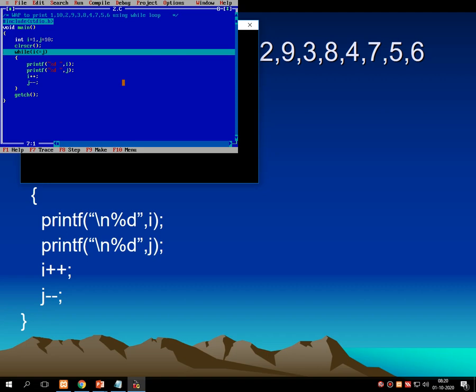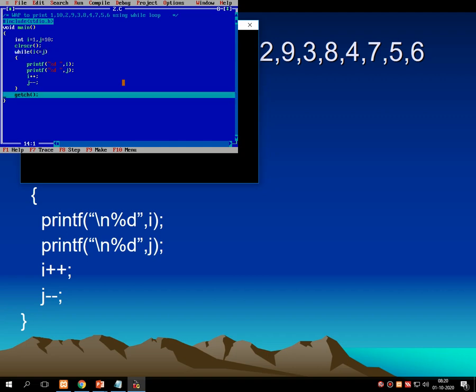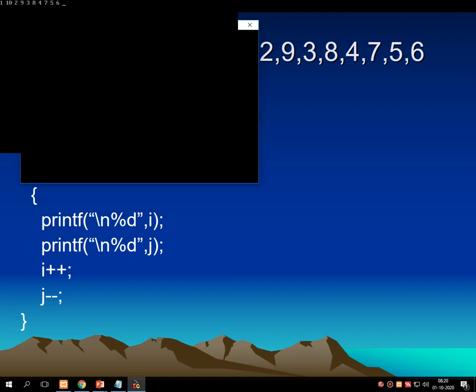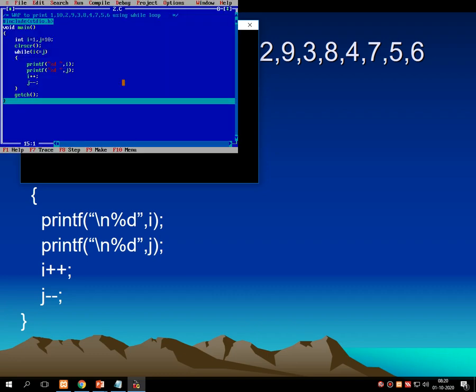Now what is the value of i? The value of i is 6 and the value of j is 5. For this the condition is false and the repetition stops. So the output is 1, 10, 2, 9, 3, 8, 4, 7, 5, 6 onto the screen.